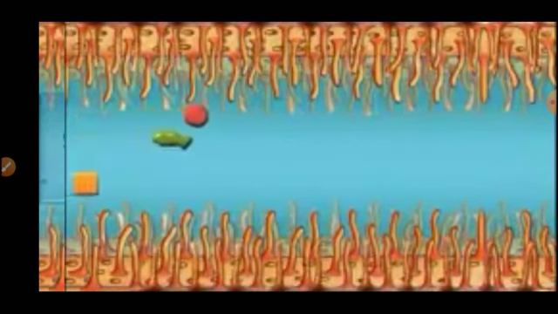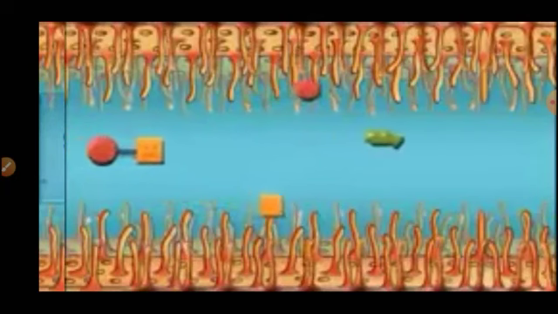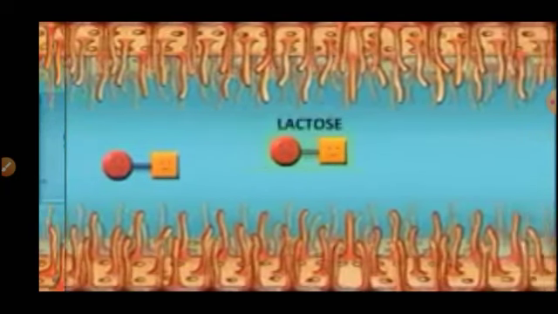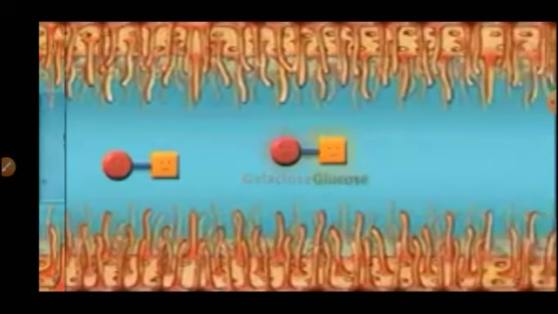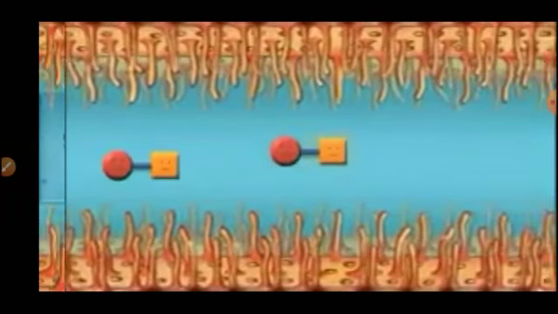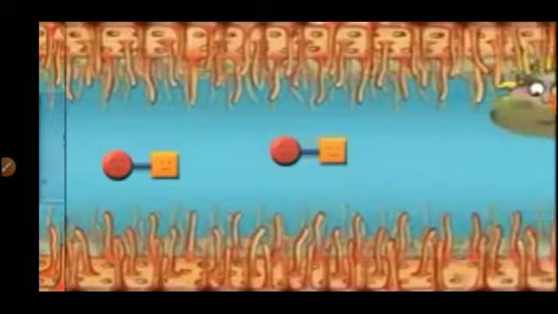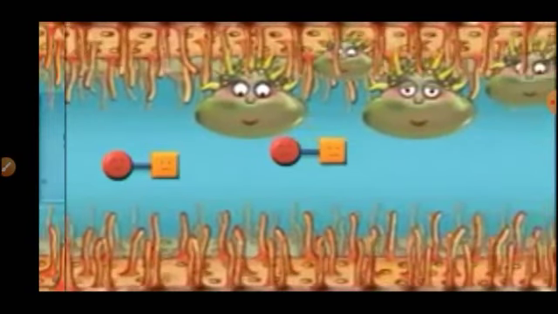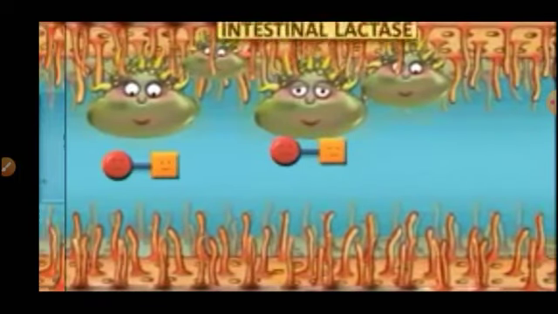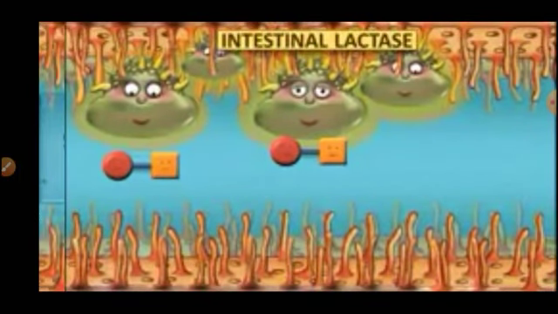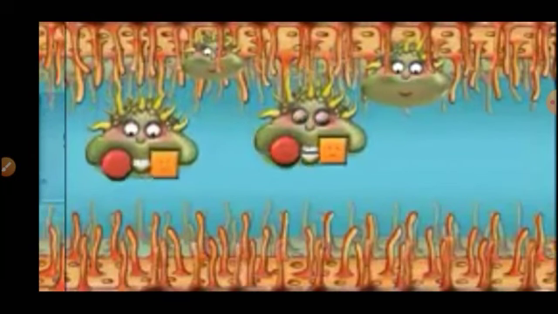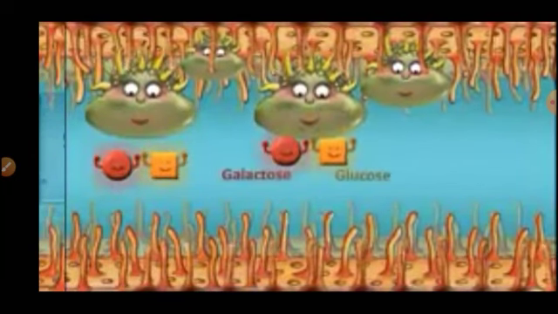Normally, food that contains lactose moves into the small intestine, and this lactose is composed of galactose and glucose. When the lactose arrives in the small intestine, it will be digested by the lactase enzyme found there and broken down into galactose and glucose, so it is easily absorbed by the small intestine.